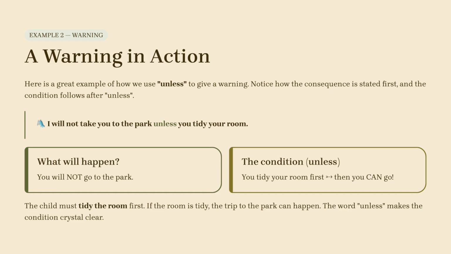The condition with unless is that if you tidy your room first, then you can go. The child must tidy the room first, and if the room is tidy, the trip to the park can happen because the word unless makes the condition crystal clear.